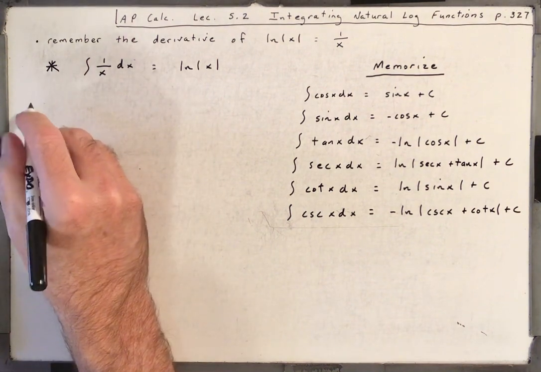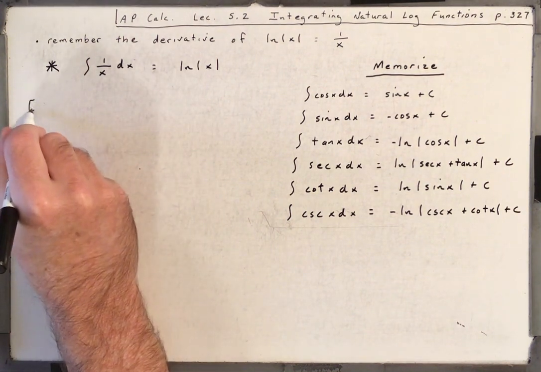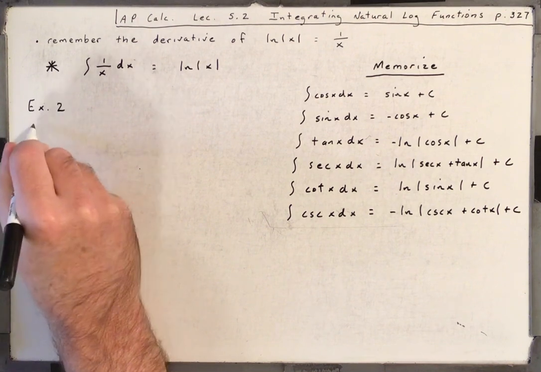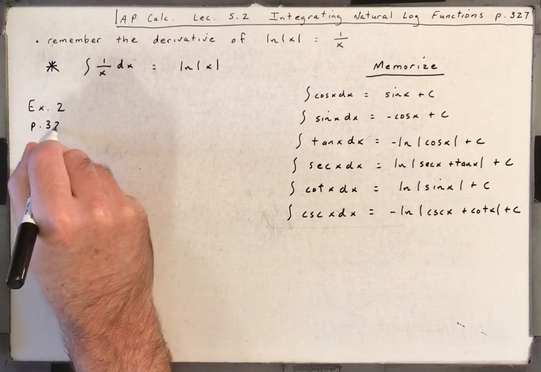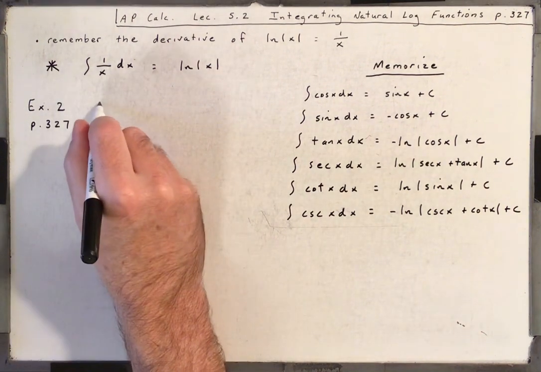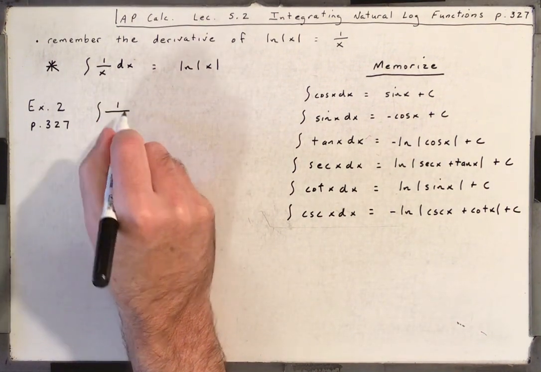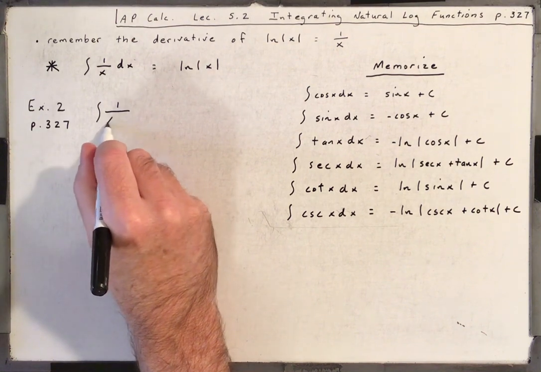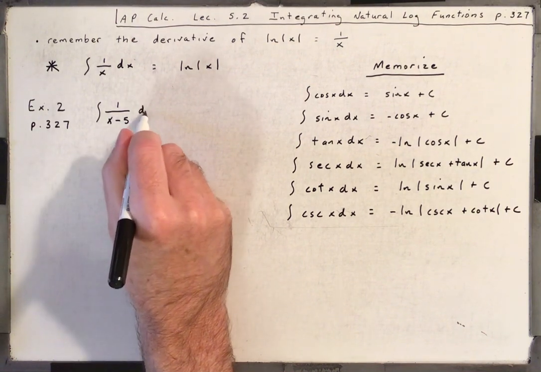So let's try number 2 on page 327. I'll erase all this if I can't work it here, but we have 1 over x minus 5 dx.